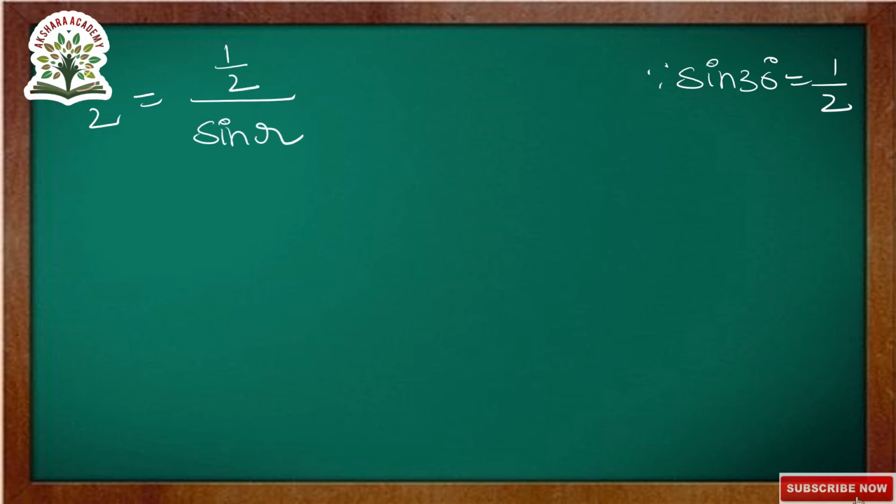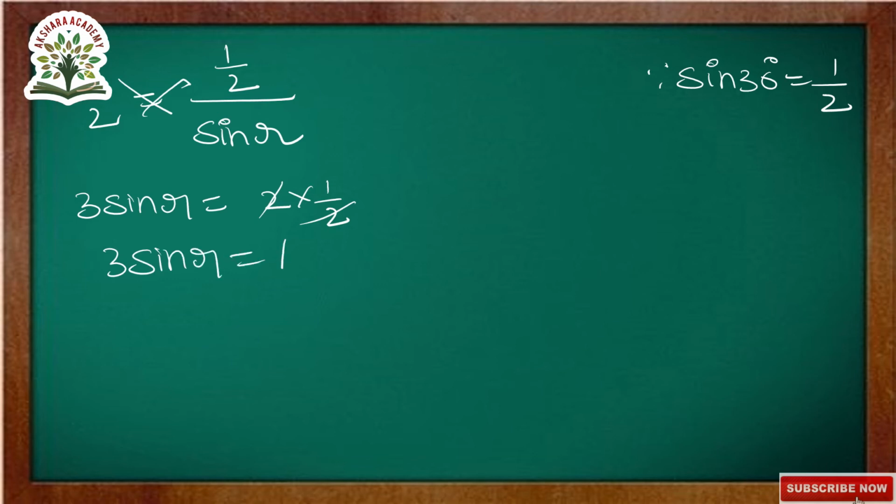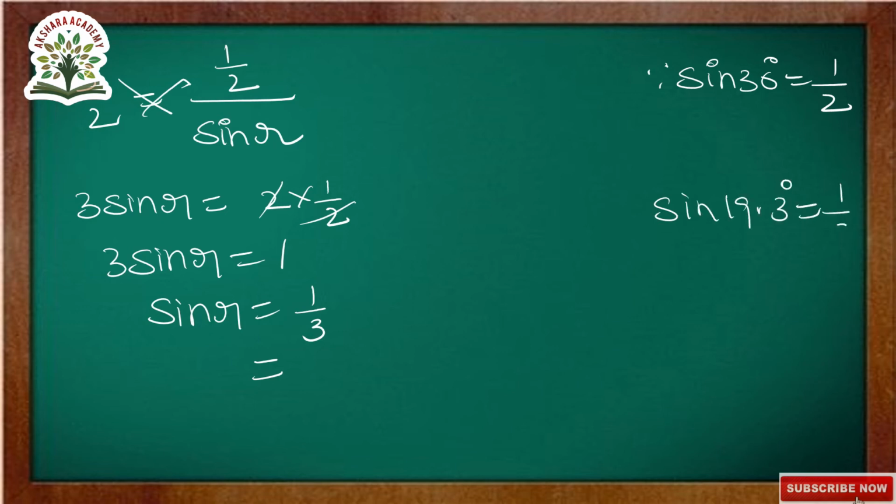Now taking cross multiplication, 3 into sin R is equal to 2 into 1 by 2. 2 gets cancelled. 3 sin R is equal to 1. Sin R is equal to 1 by 3. So the 1 by 3 value they given as sin 19.3 degrees is equal to 1 by 3.